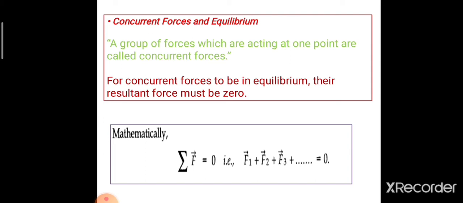Mathematically, if sigma F is equivalent to 0, or F1 plus F2 plus F3 plus etc. is equivalent to 0, we can say that these forces are in equilibrium.